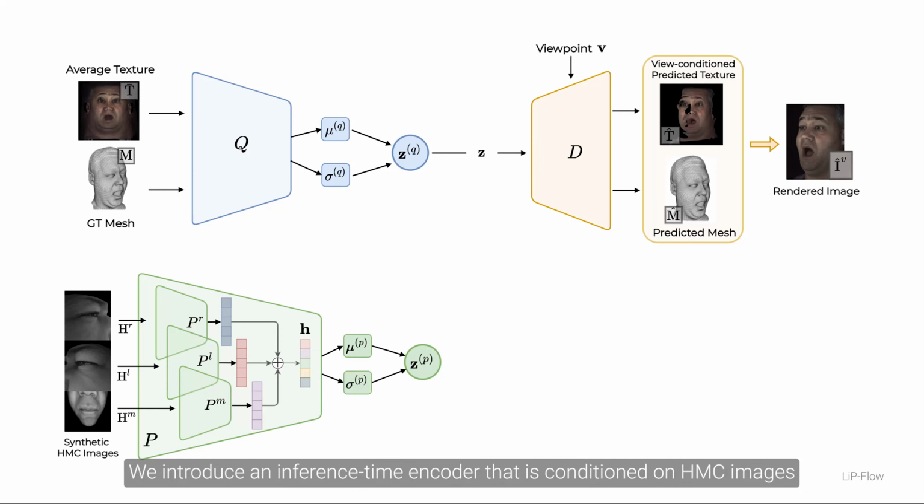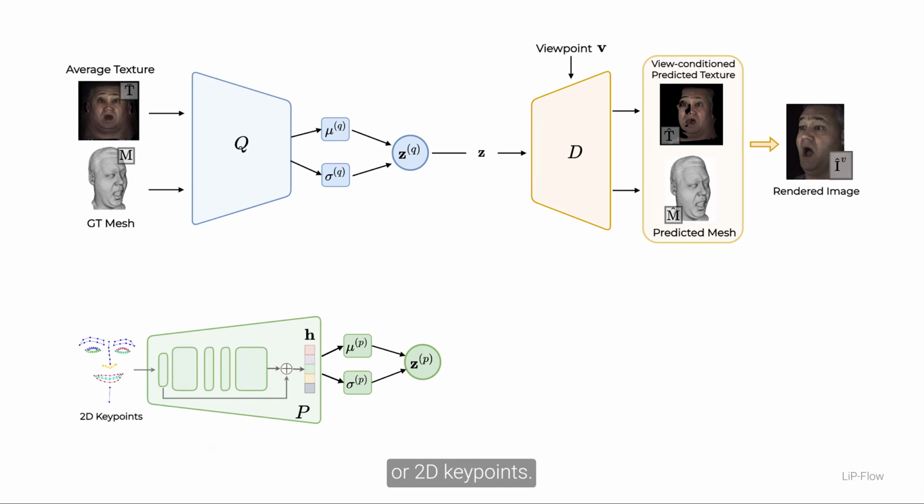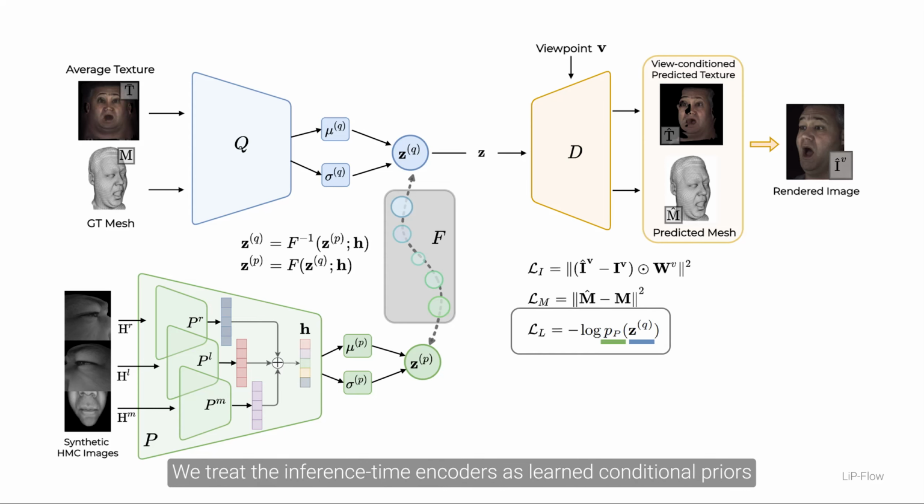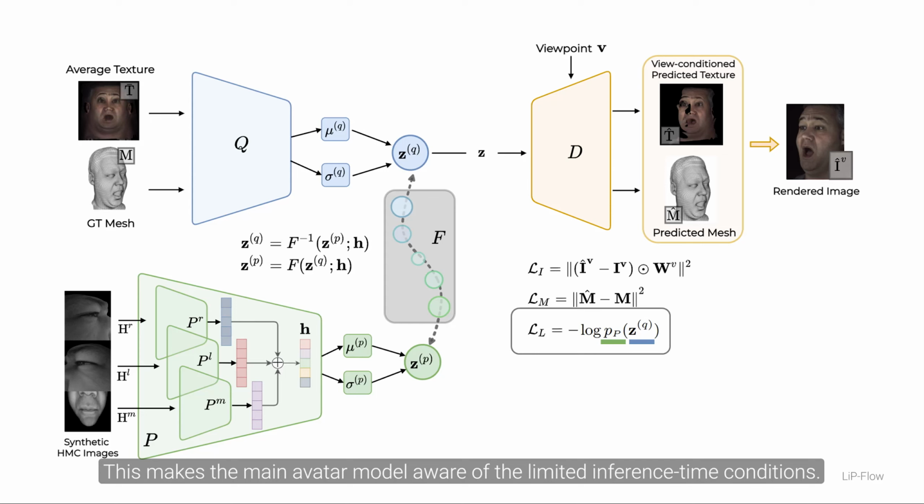divergence loss. We introduce an inference-time encoder that is conditioned on HMC images or 2D keypoints. We then learn a bijective function via conditional normalizing flows that enables the transformation of latent codes from one space to another. We treat the inference-time encoders as learned conditional priors and train all the network components end-to-end. This makes the main avatar model aware of the limited inference-time conditions.